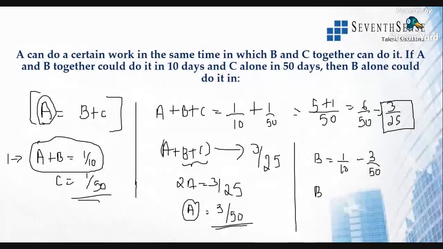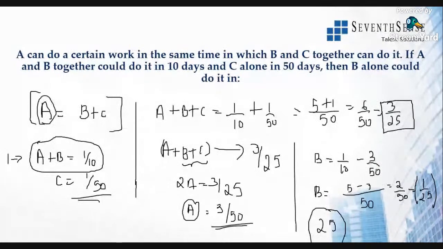So B's 1 day's work will be, with 50 as denominator, 5 minus 3, so it will be 2 by 50. That is 1 by 25. So B completes 1 by 25 of the work in 1 day. So obviously he takes 25 days to complete that one work. Clear? Hope you all understood.